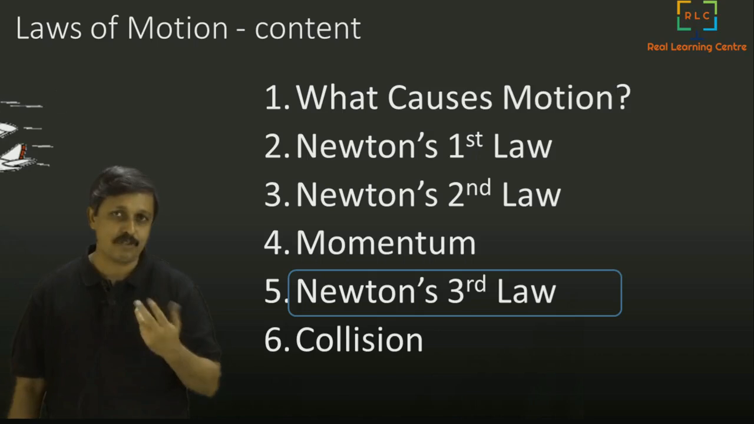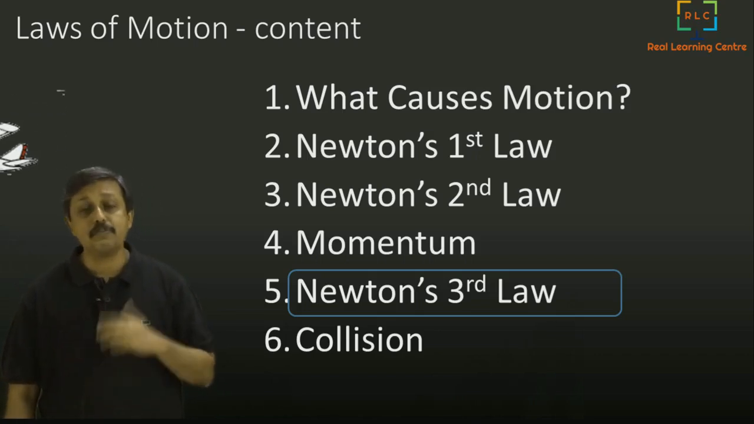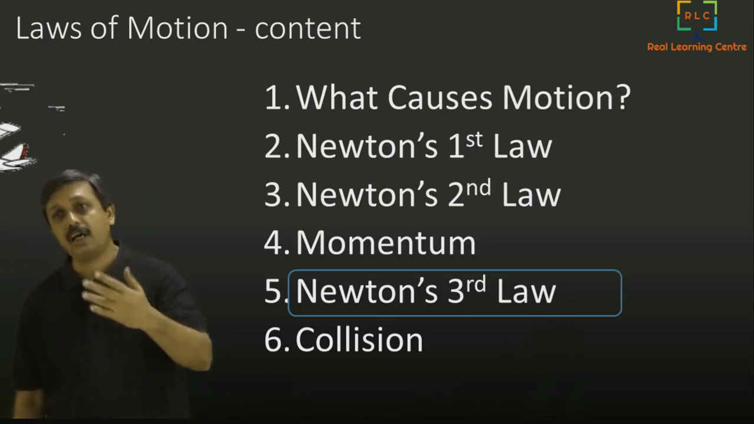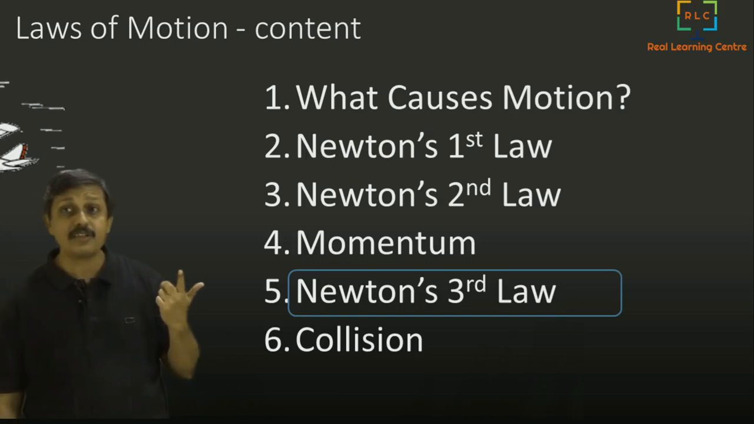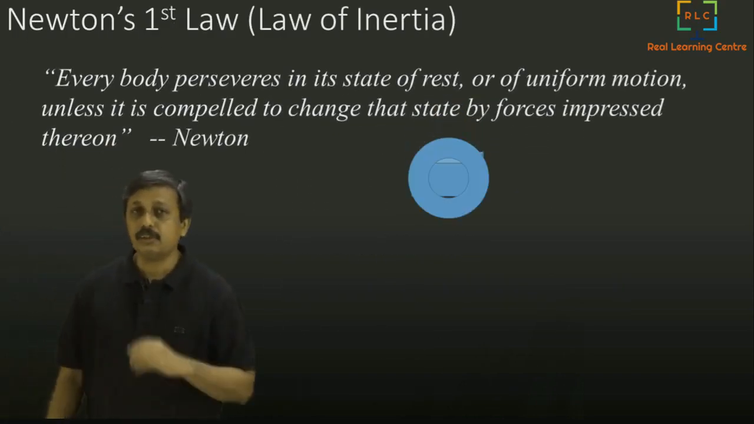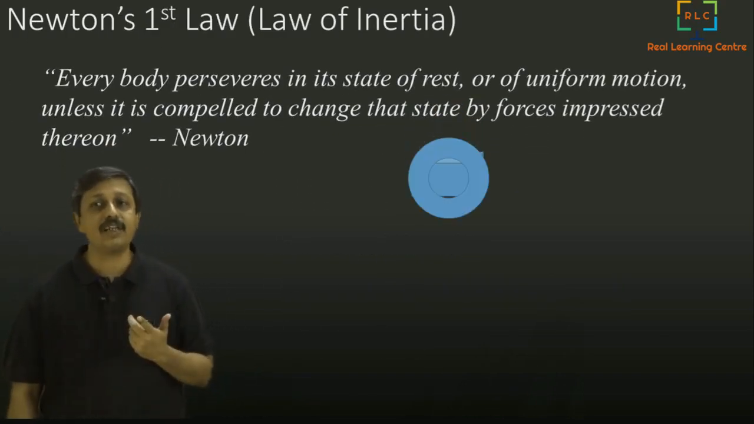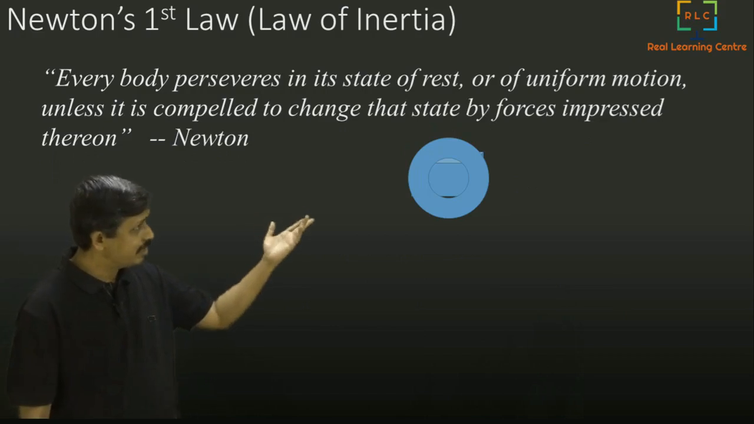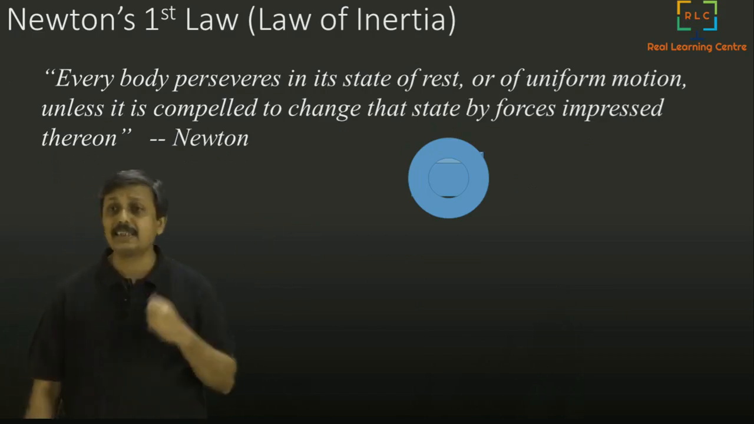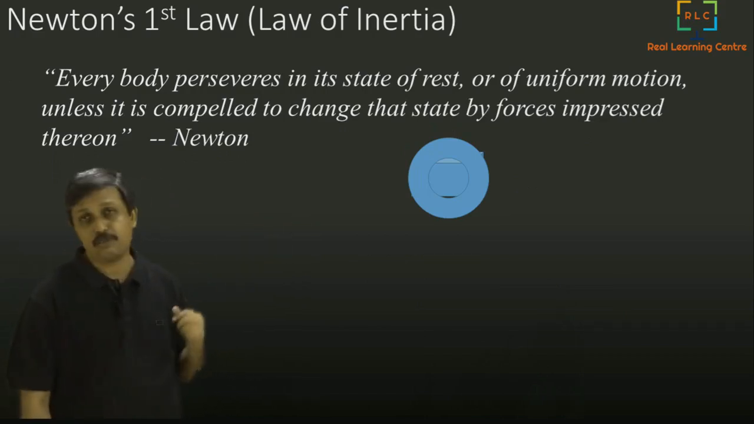Okay, where does it come from? Why is it important to state a third law after two laws? What are these two laws? First, we will see them. The first law: we know very well that everybody preserves its state of rest or of uniform motion unless compelled, impressed upon by an external force.